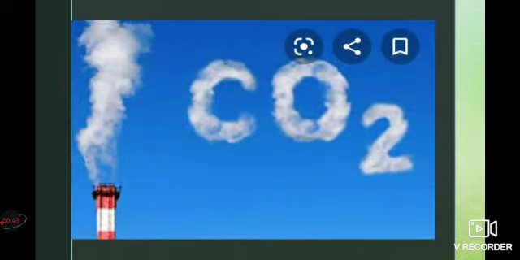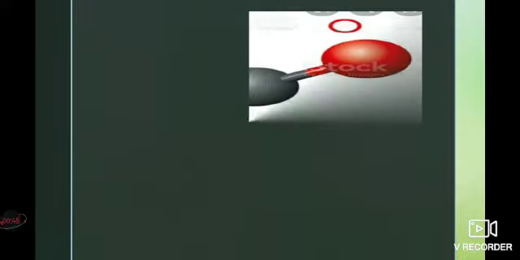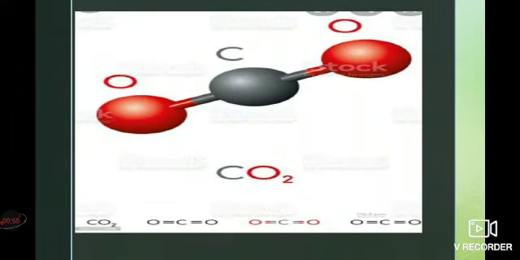The chemical formula of carbon dioxide gas is CO2. That means one carbon atom and two oxygen atoms are bound together. That is, in the center, one carbon atom is bonded with two oxygen atoms. So its chemical formula is CO2. If carbon dioxide accumulates more in the atmosphere, it produces harmful effects like global warming, the greenhouse effect, etc. We will discuss this effect elaborately later.